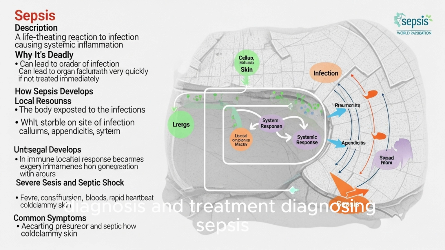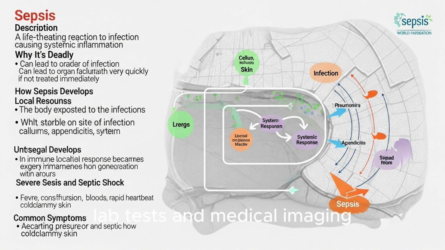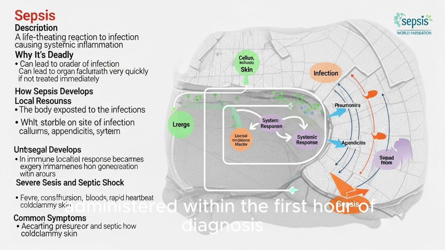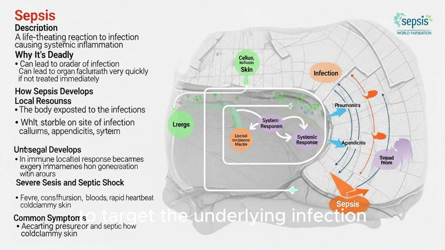Diagnosis and treatment. Diagnosing sepsis involves a combination of physical exams, lab tests, and medical imaging. Doctors look for evidence of infection, elevated heart rate or breathing rate, abnormal white blood cell count, and signs of organ dysfunction. Treatment is time-sensitive and includes immediate antibiotics administered within the first hour of diagnosis to target the underlying